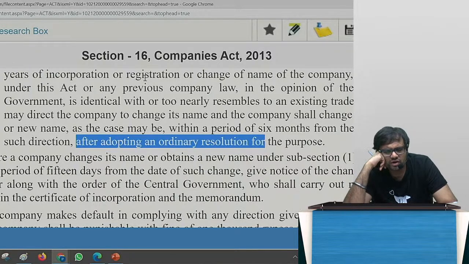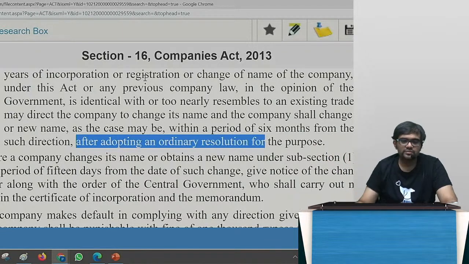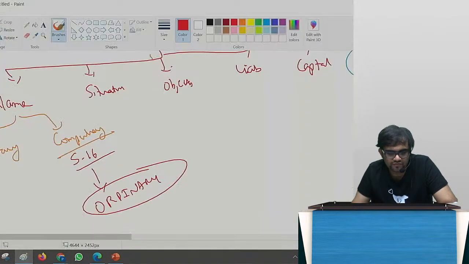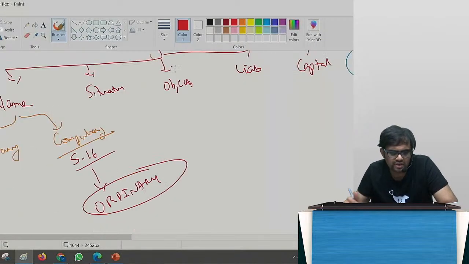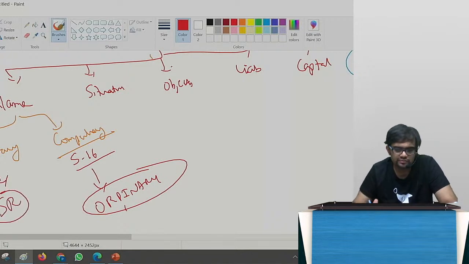Yesterday I told you there are only 2-3 places in the entire Companies Act where they have actually used the word ordinary. One is 16, this one, and one more that I showed you was 169, where they have actually given the word ordinary resolution. Got it? So now buddies, section 13 generally told special resolution, but here I am writing ordinary, correct? Where voluntary, nothing is given. So for voluntary, we have special resolution.